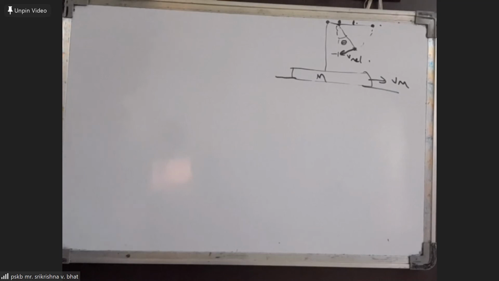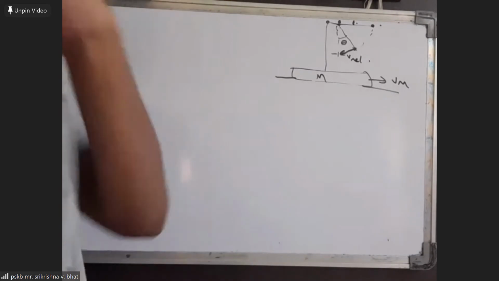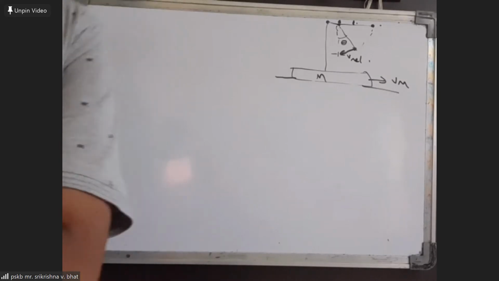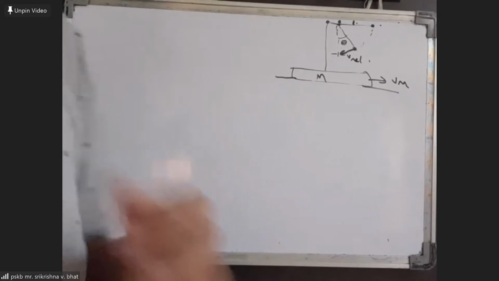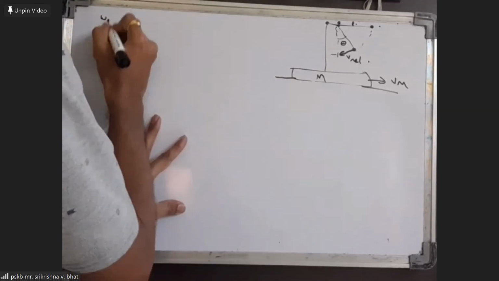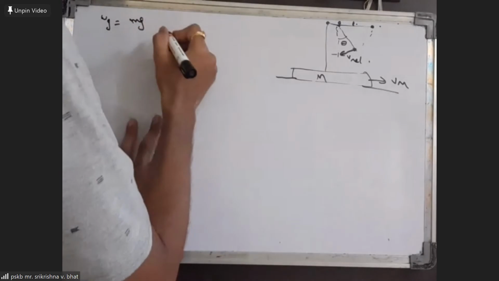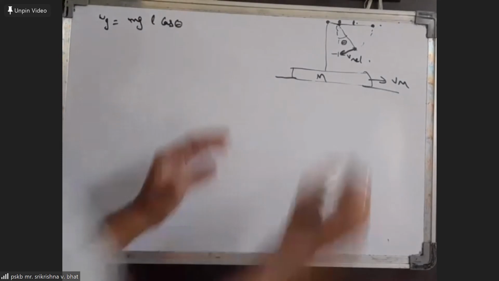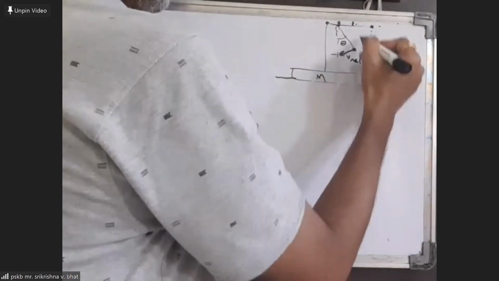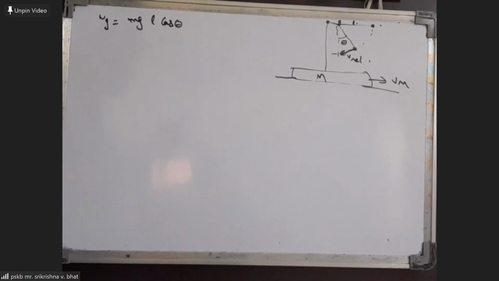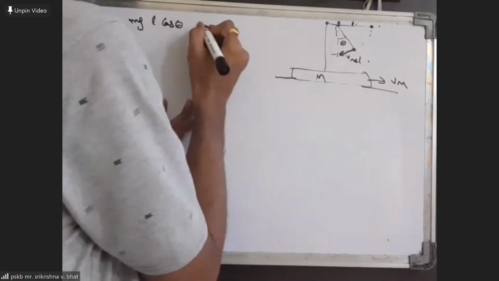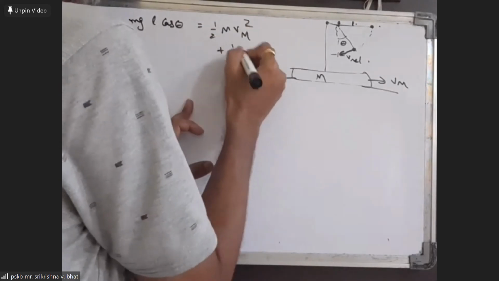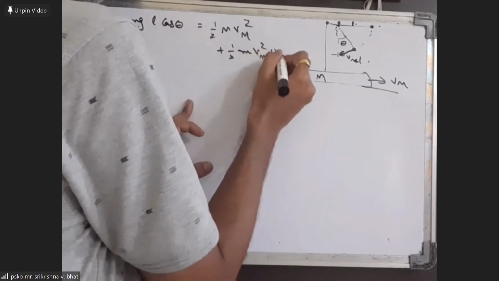Okay, so for the work energy theorem, we'll use it in the ground reference frame only, because in the ground reference frame, gravity is the only force which will do work. Tension is not going to do any work. So the work done by gravity will be mg into L cos theta, because the vertical displacement will be L cos theta. This should equal the change in kinetic energy, which is half m Vm square plus half m into Vx square plus Vy square.